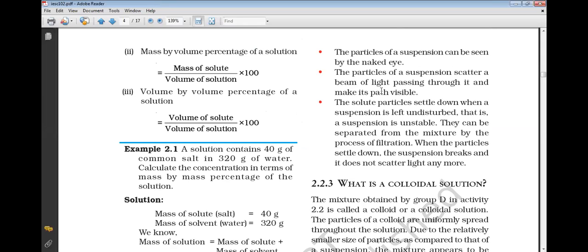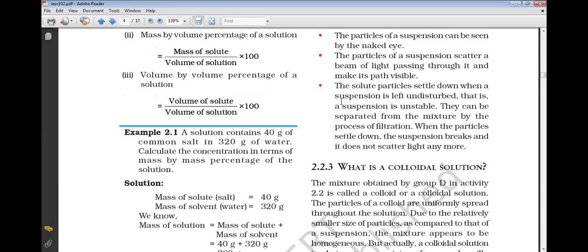You might have seen the examples I had given: from the window, sometimes we find sunlight coming from a small hole. Then you find some dust particles moving in it. That is scattering of the light. Another example is if you stand beside a tree and observe upward, you find some lights coming in between, looking like stars twinkling. In the morning when you stand under the tree, you will find this. So that is scattering of light. Solute particles settle down when a suspension is left undisturbed.